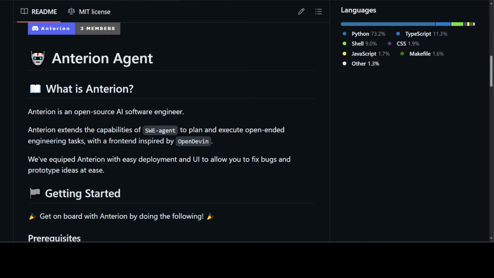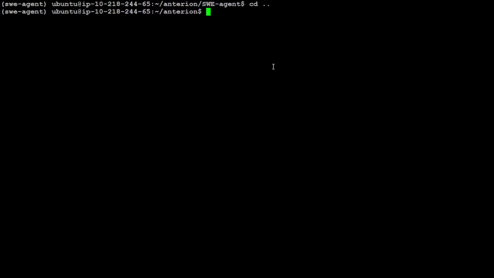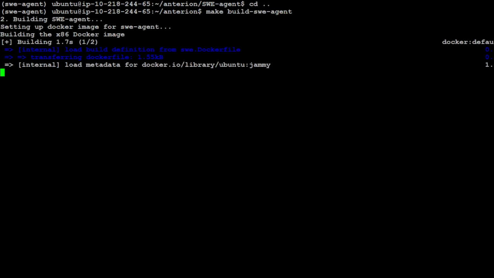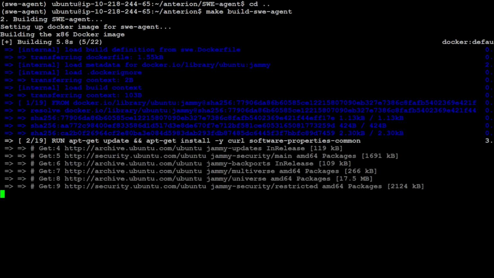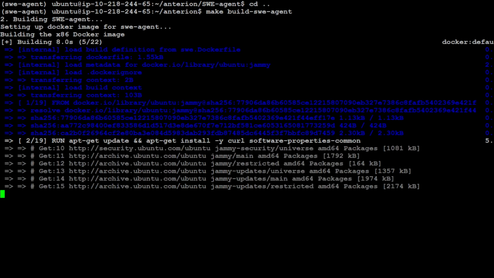So I have saved the token as you can see, and I have also saved the keys. Let me clear the screen first, and then we are going to get out of this directory. Sorry, let's go out of that directory, and then let's build the software agent here now. Let's wait for it to finish, and this is going to take a bit of a time.